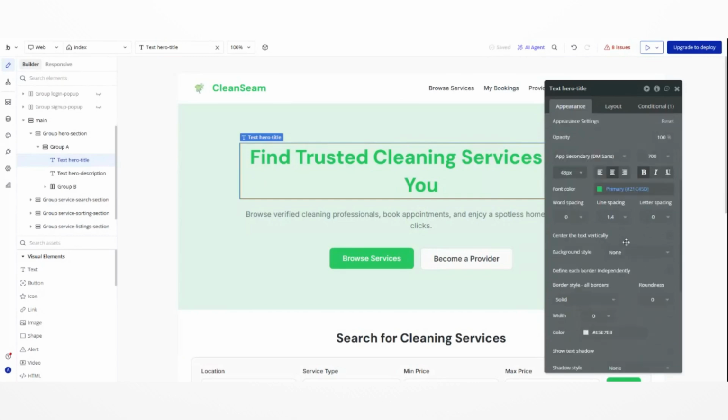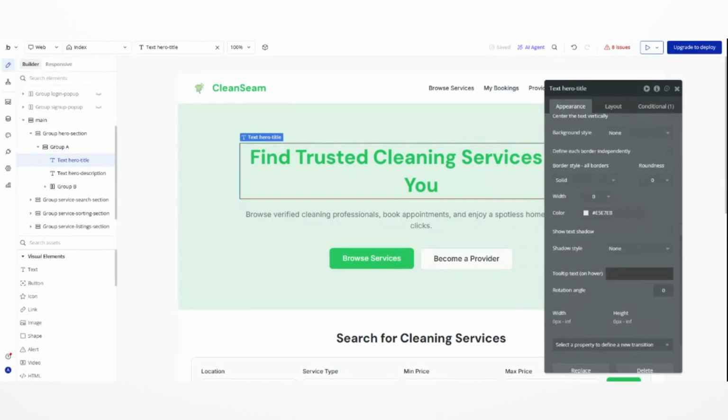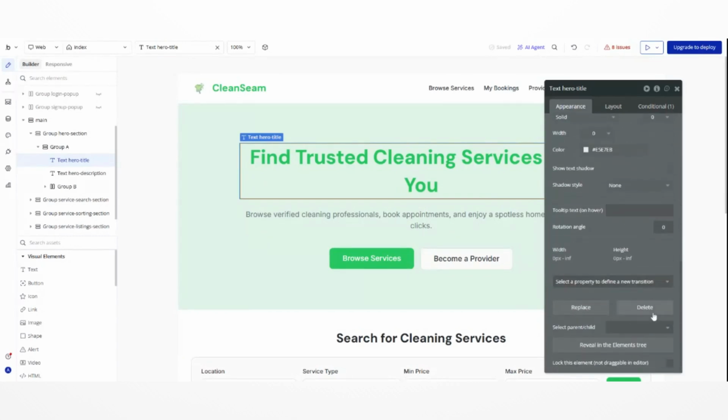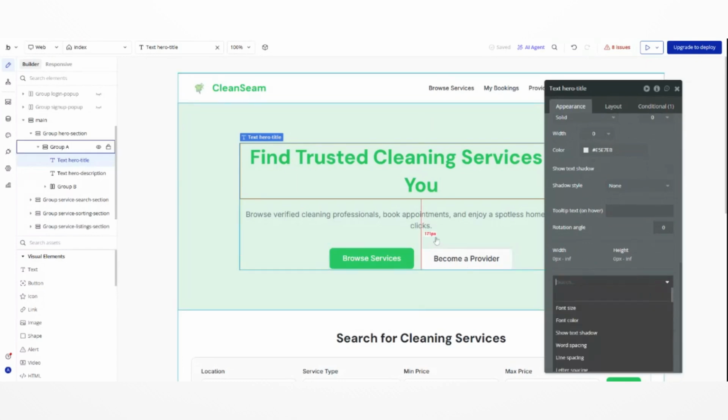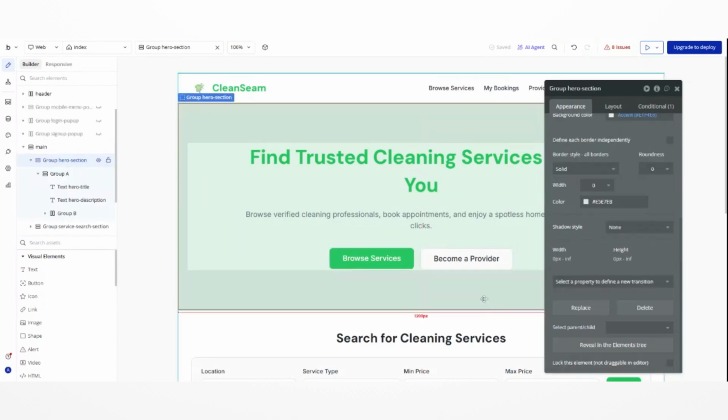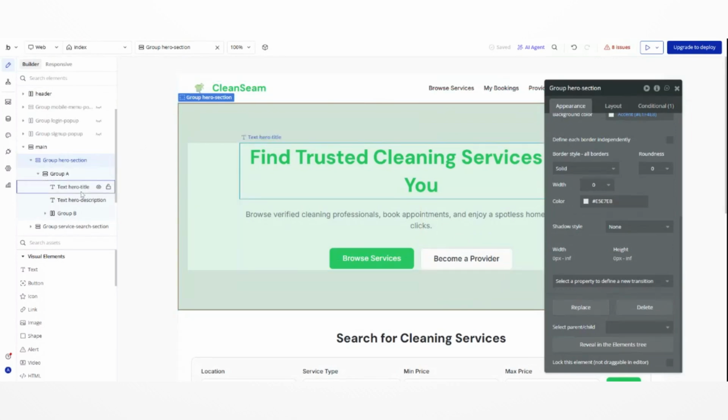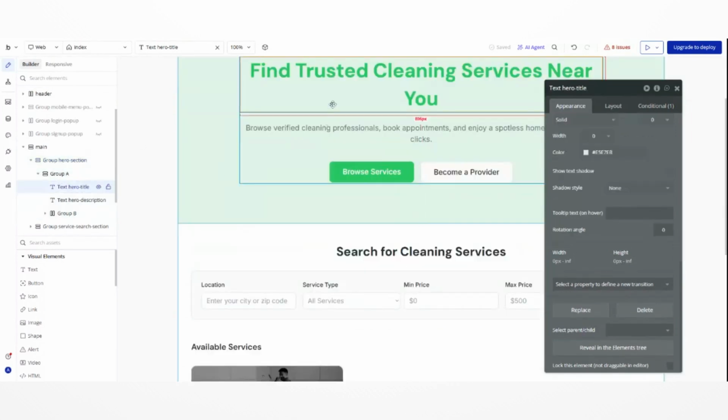Bubble has a big learning curve. You will watch tutorials, you will practice workflows, you will debug, you will learn database structure, you will learn responsive settings, you will learn conditions, you will learn plugin settings. Bubble is powerful, but it expects effort and time. This means Base44 is perfect for people who want results faster. Bubble is perfect for people who want deep control, even if it takes longer.